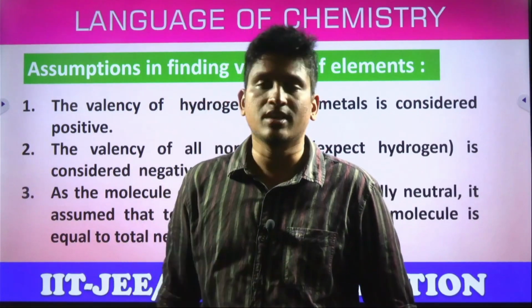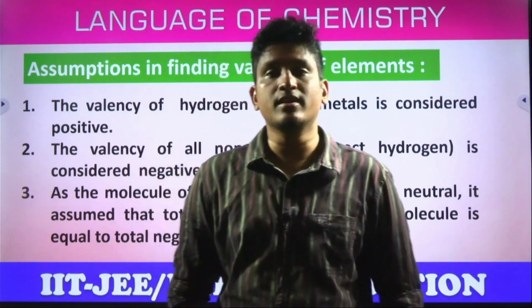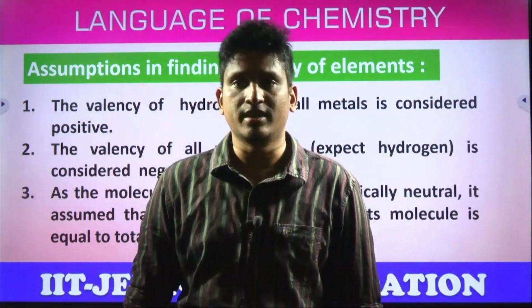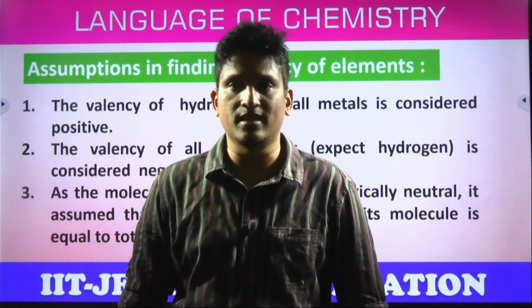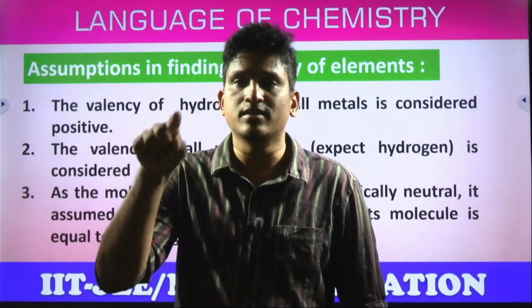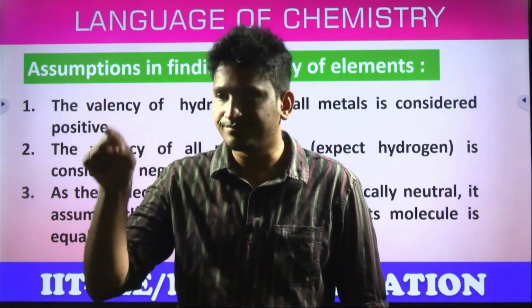For example, let us take the HCl molecule. Hydrogen is a non-metal, but chlorine is a highly reactive non-metal. Chlorine has a negative valency. Chlorine gains an electron. And what is the charge chlorine gets? -1. Hydrogen gets +1. -1 + 1 equal to 0.